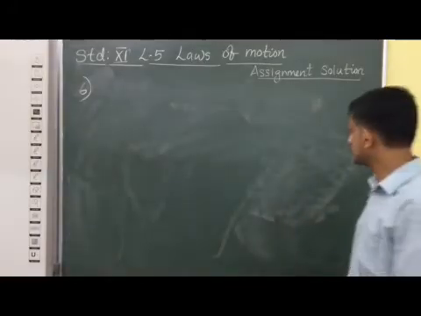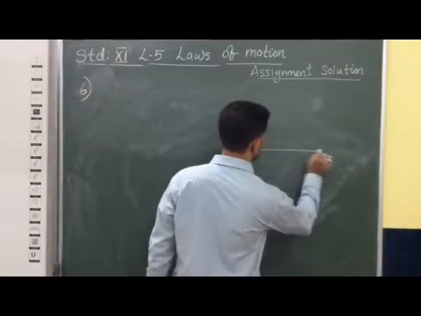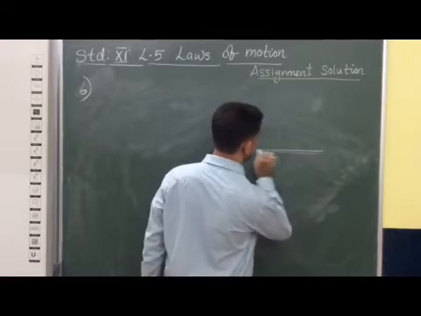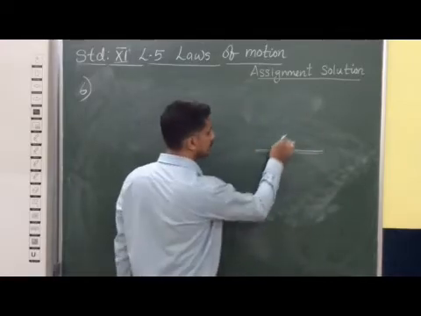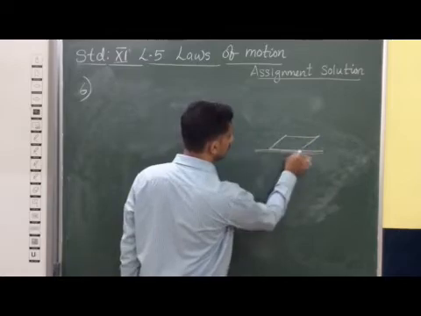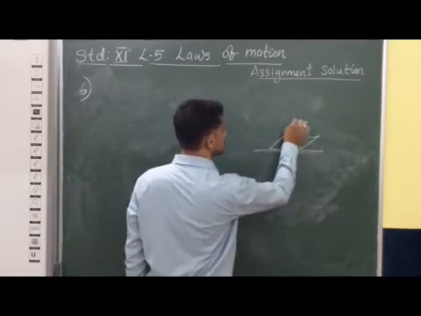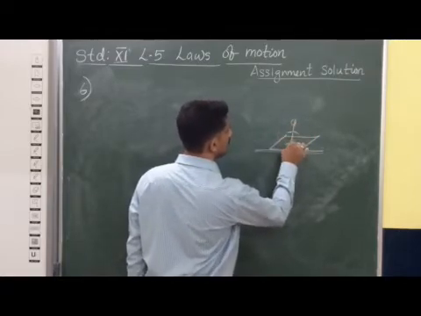This situation is mentioned: the lift is moving upward and downward. There is a weighing machine kept on this lift, and the person is standing on it like this.